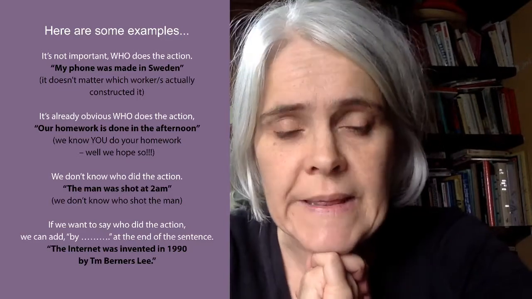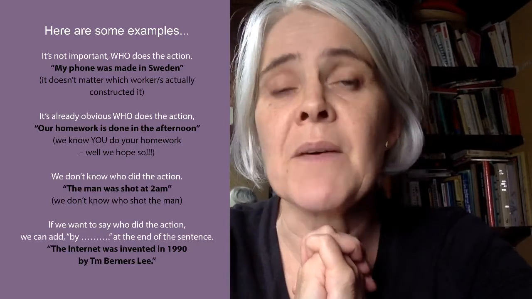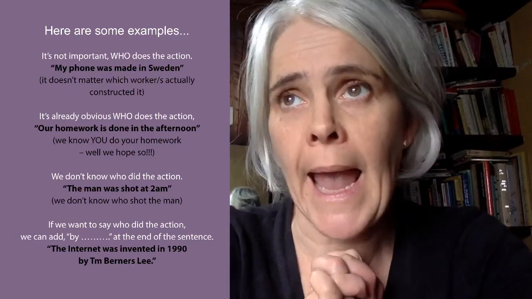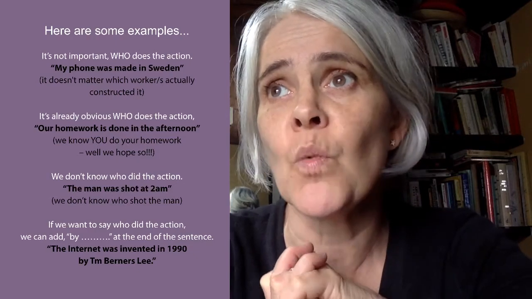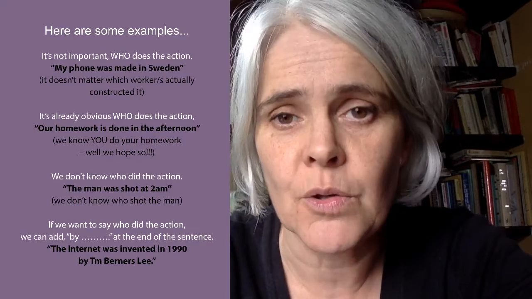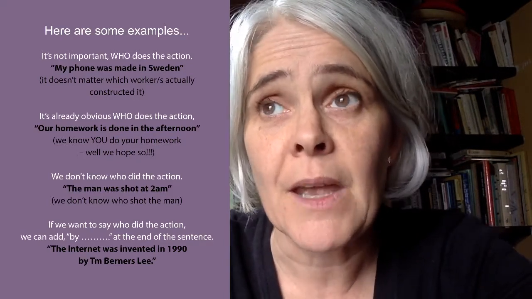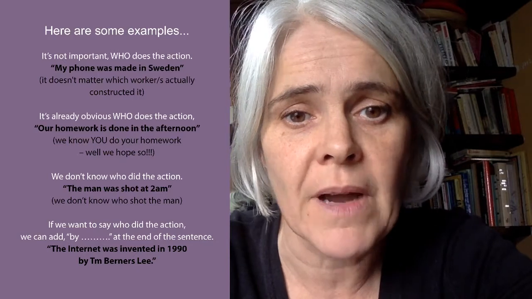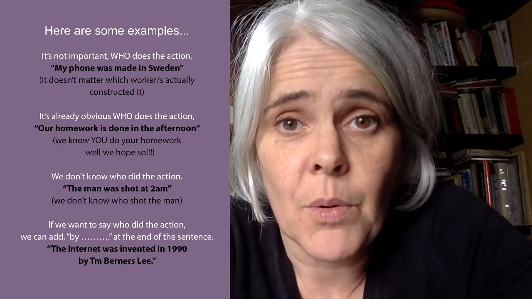Okay, what about if we don't know who did the action? So we say the man was shot at 2 a.m. or that person was robbed at 3 a.m. So we don't know who shot the person or who robbed the person because they ran away really quickly and the police haven't found them yet. So we can't report the name of the person.